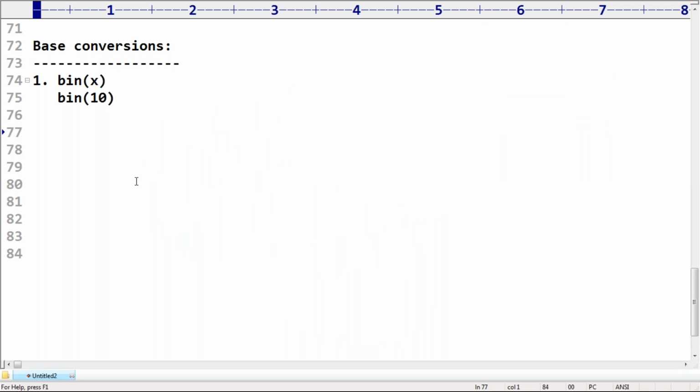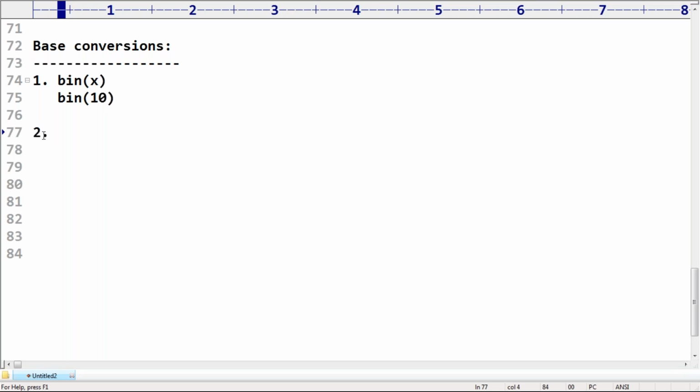Remember, okay? If you have any doubt, I will answer. If you are giving any type of value, octal, decimal or hexadecimal, and I want to convert it to binary, then bin is the function we require to use. Up to this is it clear? Any doubt?